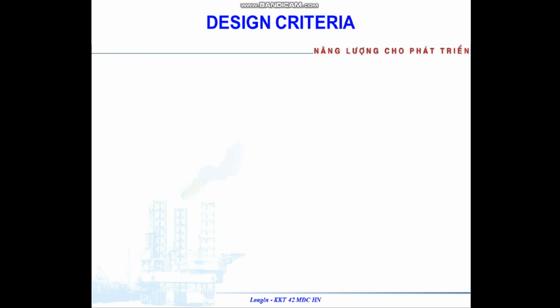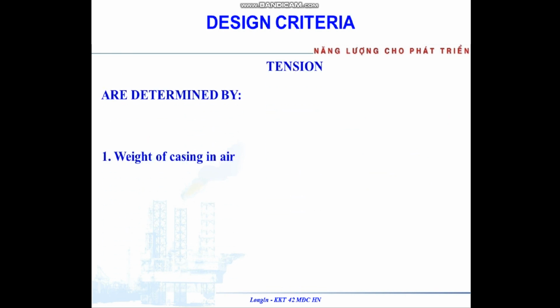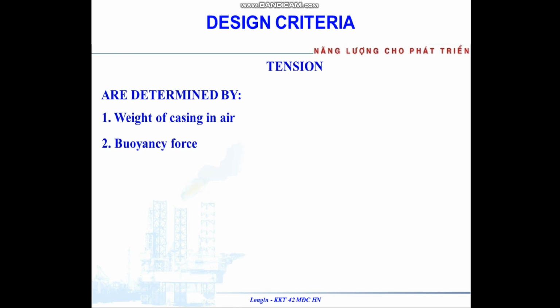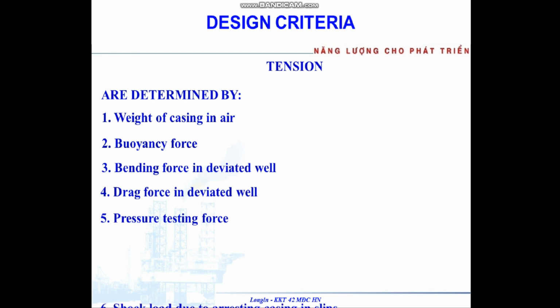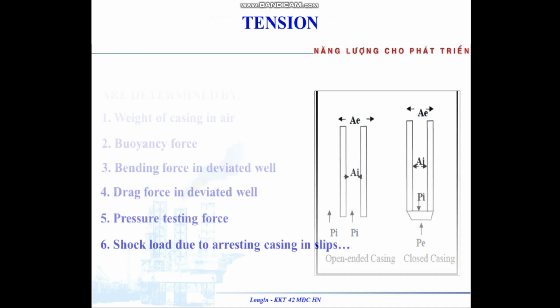Tension is determined by weight of casing in air, buoyant force, bending force in deviated well, drag force in deviated well, pressure testing force, shock load due to arresting casing in slips.